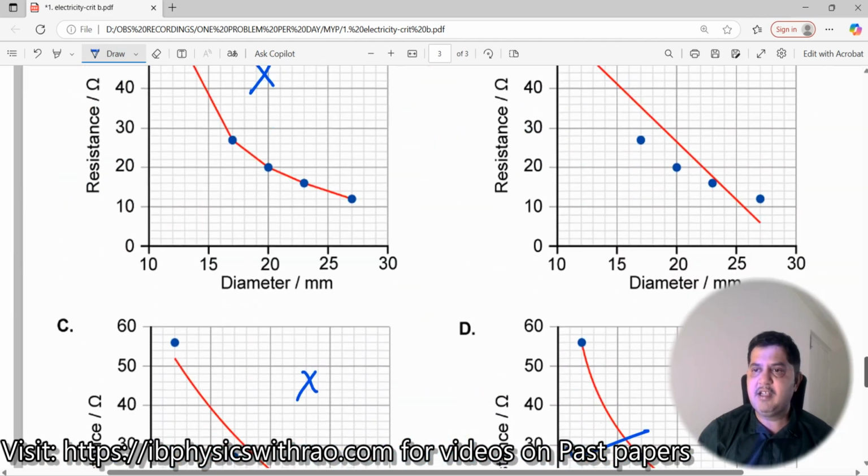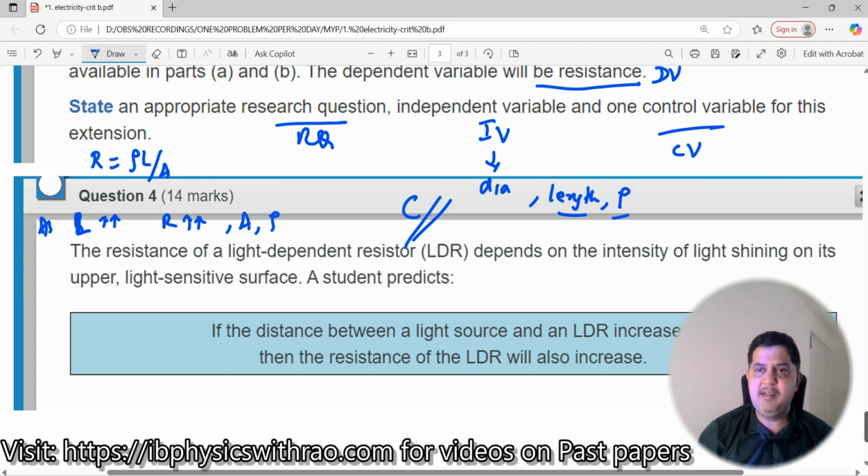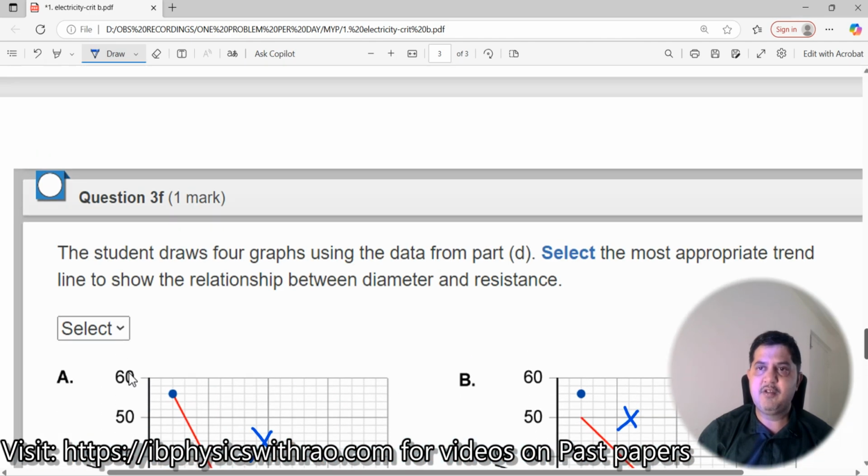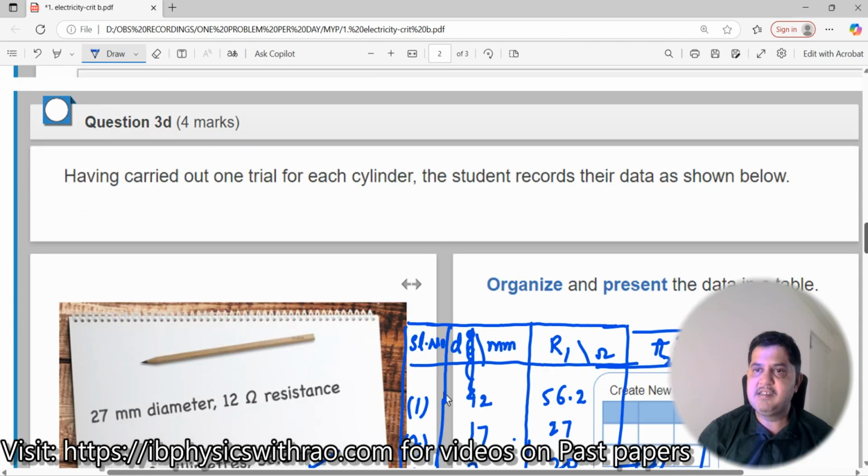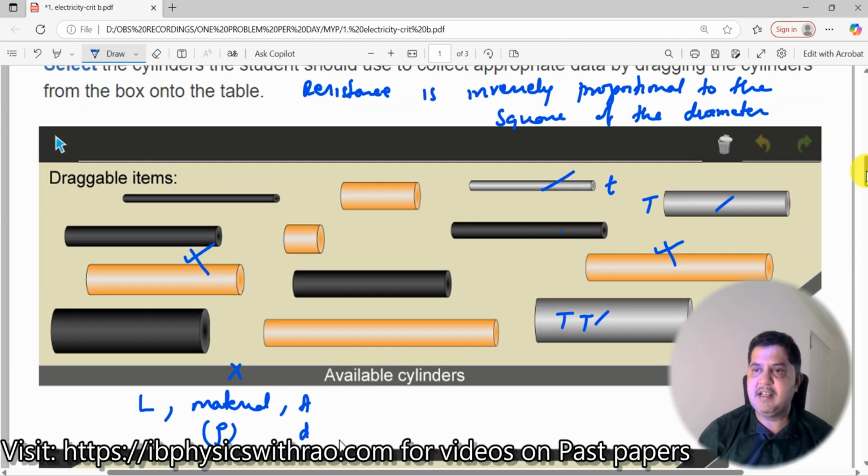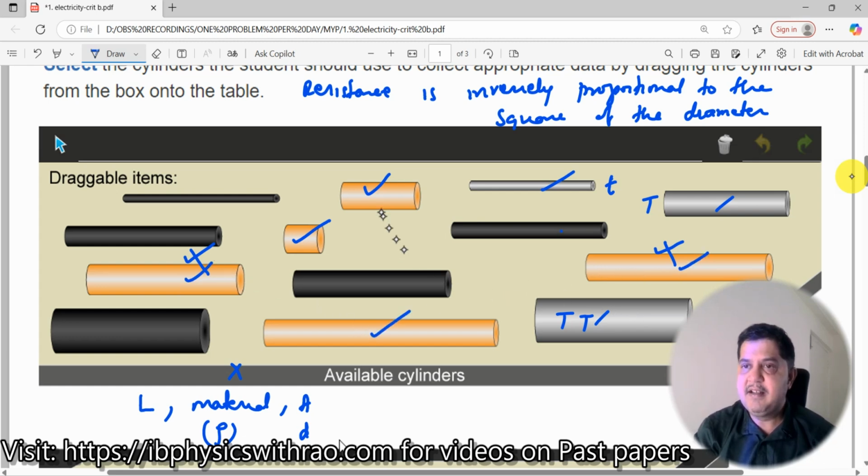So what do I need? What are the control variables here? I have the control variables to be area and resistivity. Let us look at that also. Area and resistivity. I need to have cylinders which are having the same type of area. Do I have cylinders which are having the same type of area? Of course, here we have same area, same area, same area, same area. Resistivity is also the same because they are the same type. What is changing here? Length is changing. See, there's a smaller length, a bit larger length, and a very large length over here. There's a moderate length, much larger than this. So definitely you will be able to conduct an experiment using this.